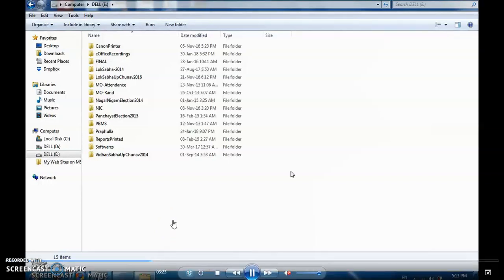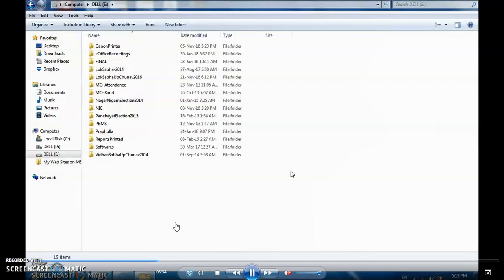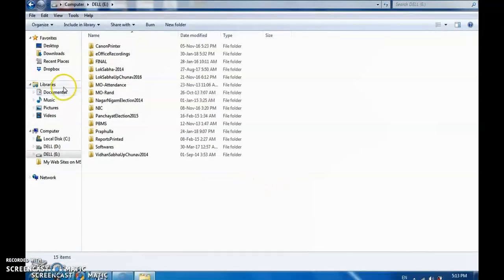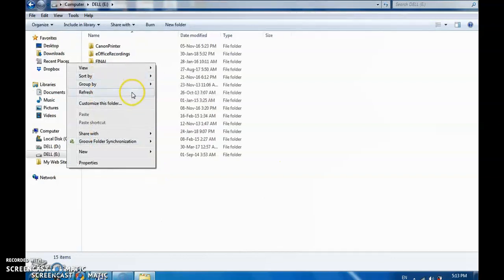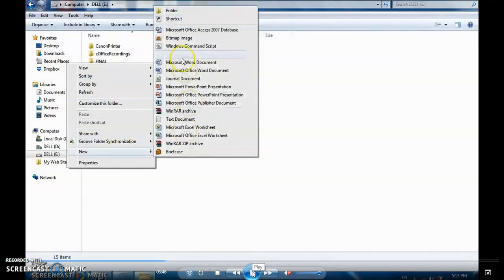Before that, one important thing I want to draw your attention to: in some departments we have observed that they created all their folders on the desktop and kept the scanned files there, and we asked them to remove those files and keep them in D or E drive, because if some problem occurs in the system and the system gets formatted, then the files will be lost because they were kept on the desktop. So we always have to keep them on D drive or E drive.